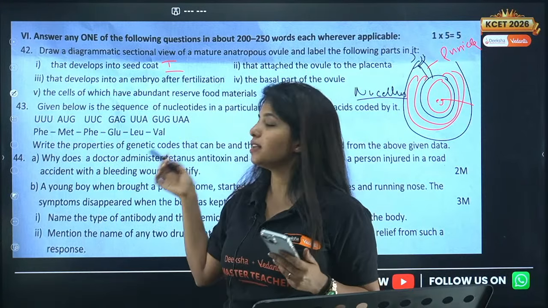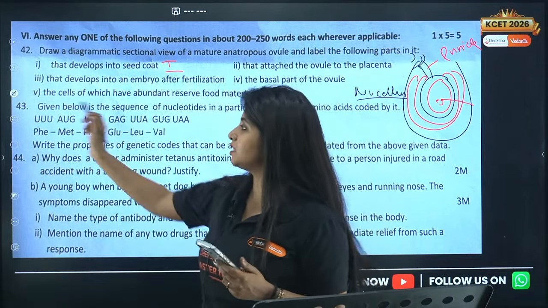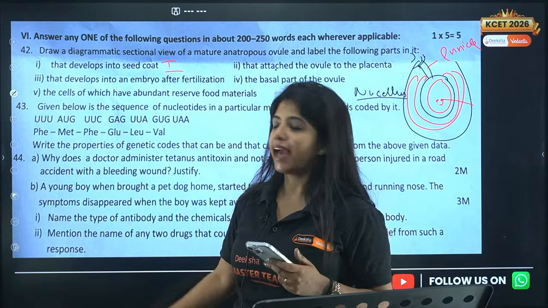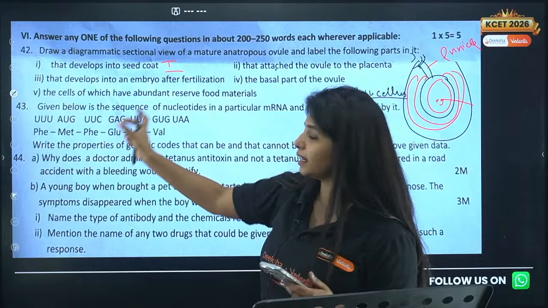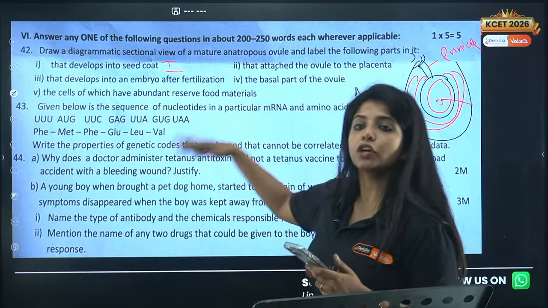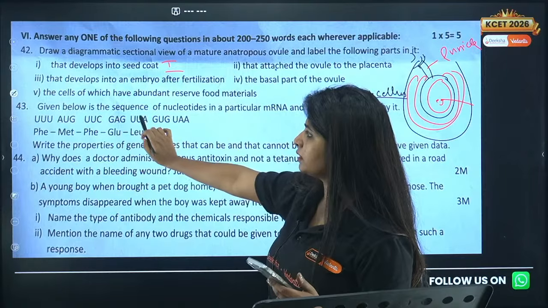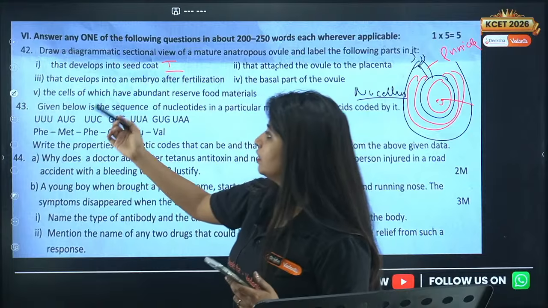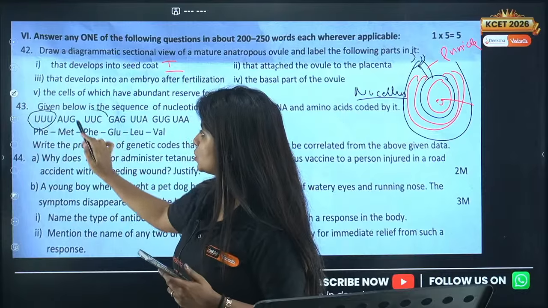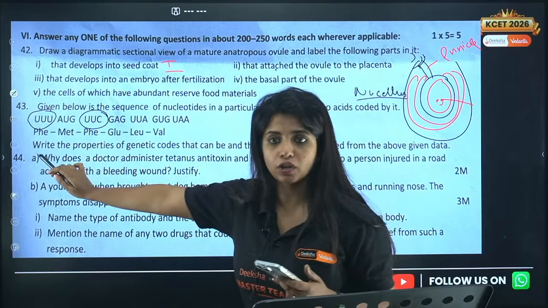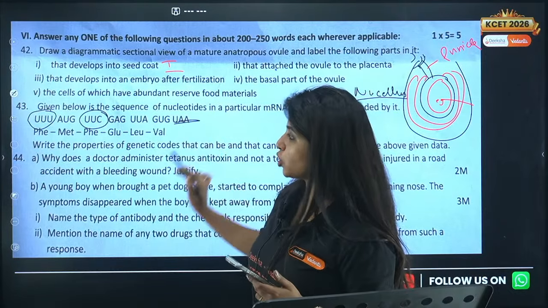Then talk about how it is comma-less. Then say that it is a triplet codon. So first you talk about the things that can be correlated from this, then the things that you cannot. For example, you can say this is a degenerate feature of the codons, and over here you have the stop codon.